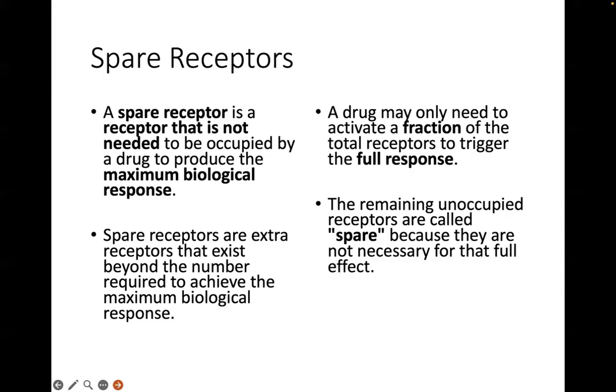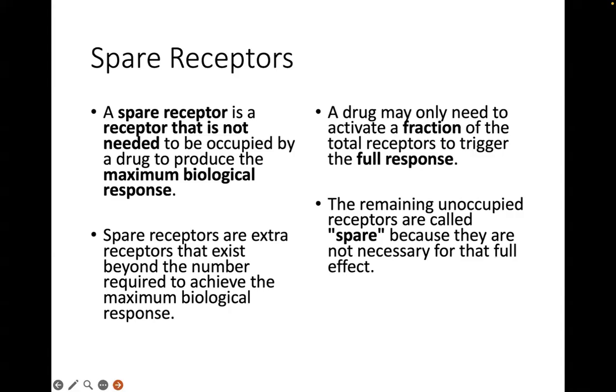the dose that will give you 50% of maximum response, will not necessarily coincide with the dose that will cause 50% of the receptors to be occupied. Okay? So there are certain drugs that may need to activate only a fraction of the total receptors in order to trigger a full response.